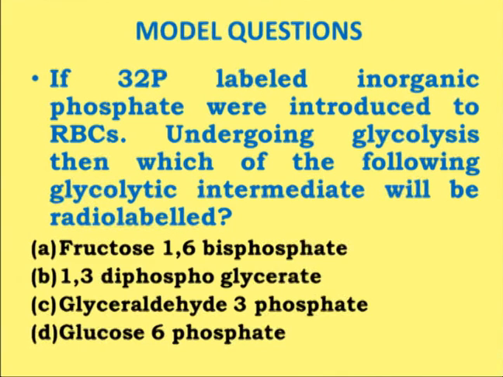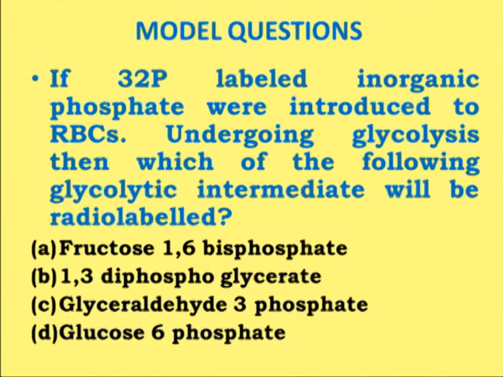Okay. Now there are several questions which are asked on the structure of the different metabolites and the channelization of the different carbon atoms as the pathway proceeds. So one such question has been asked over here.